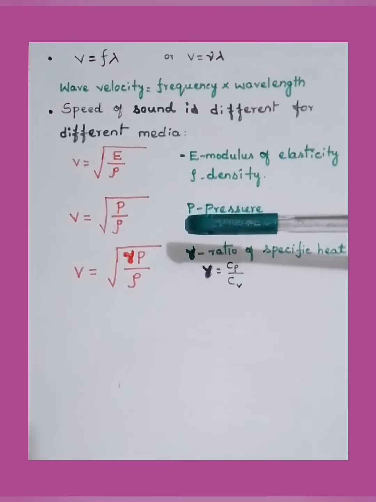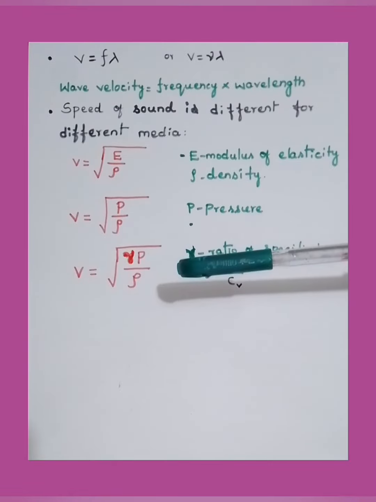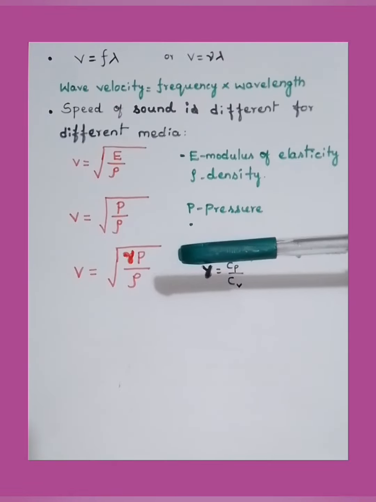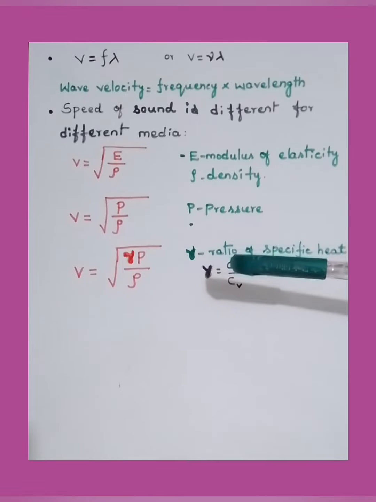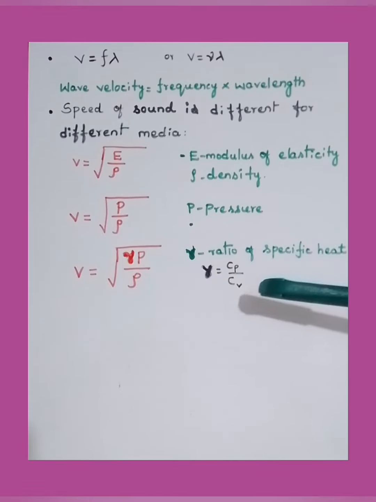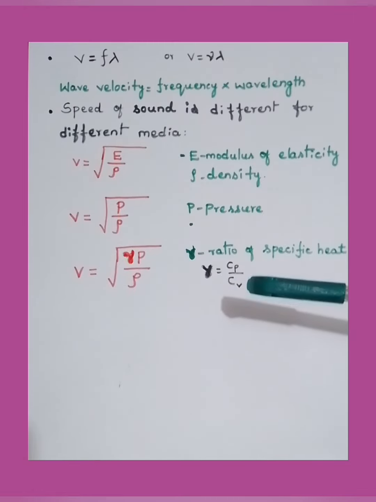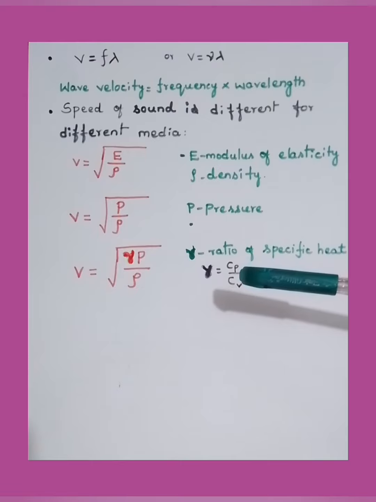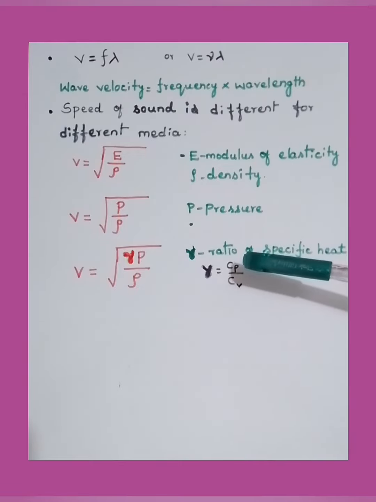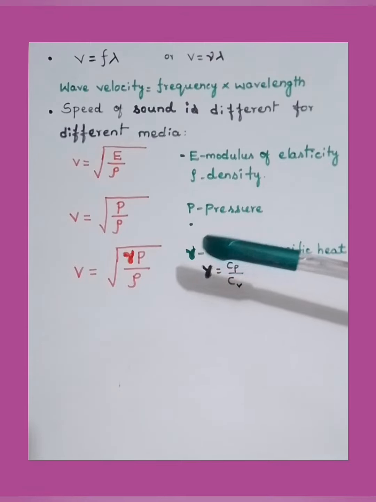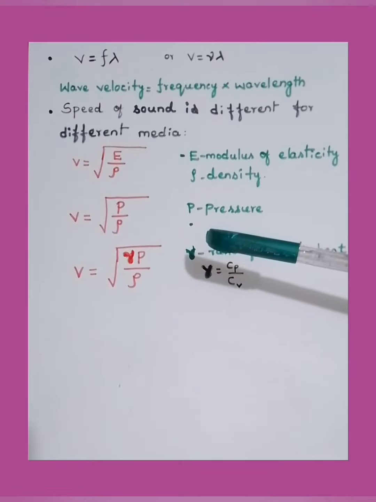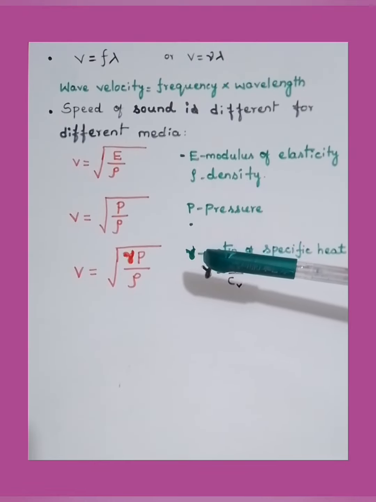This is in terms of isothermal elasticity, which we learned here. In the next case, V is equal to square root of gamma P by rho, where gamma is the ratio of specific heats, also represented as Cp by Cv, the specific heats at constant pressure and constant volume. For adiabatic changes, that is the Laplace correction, we learn this formula. So this all may not be asked, but it is better to know these basics.